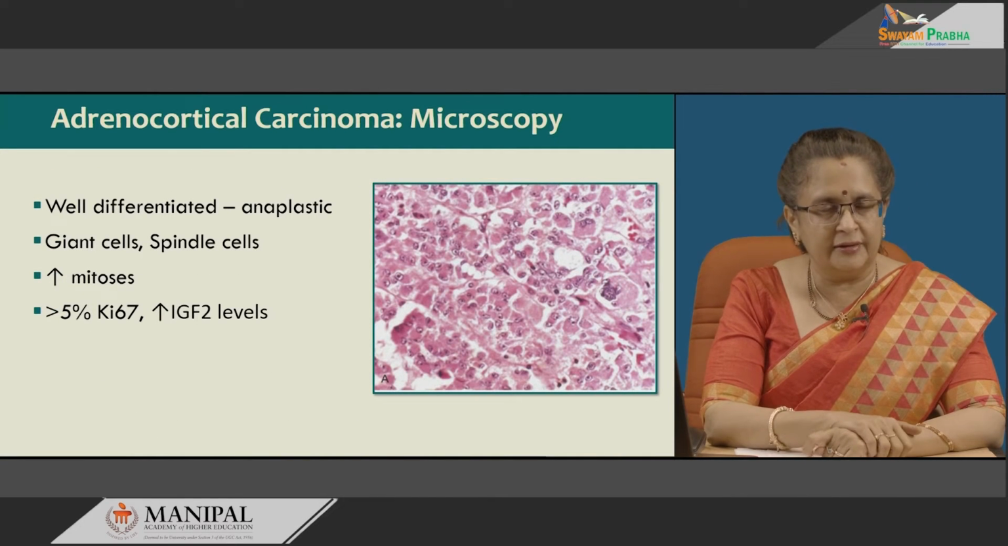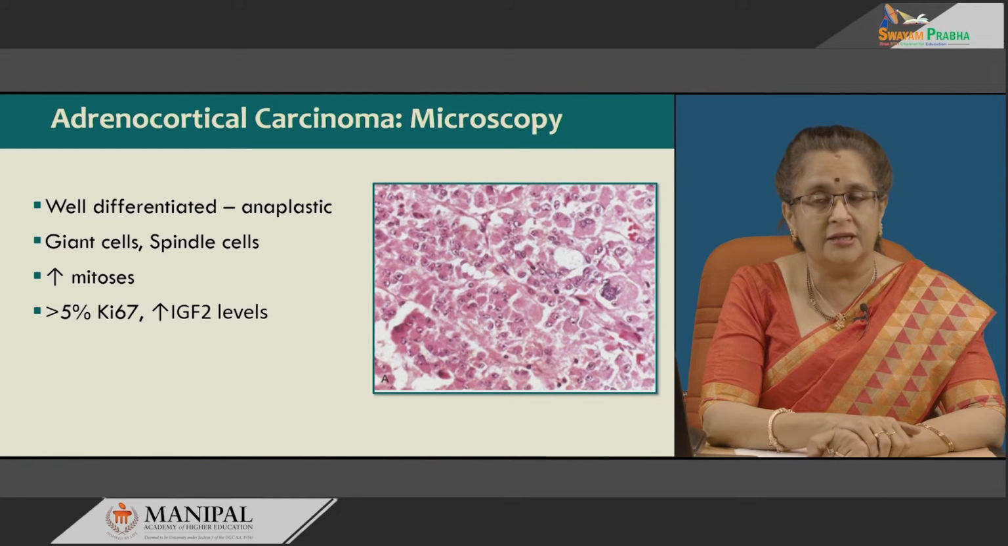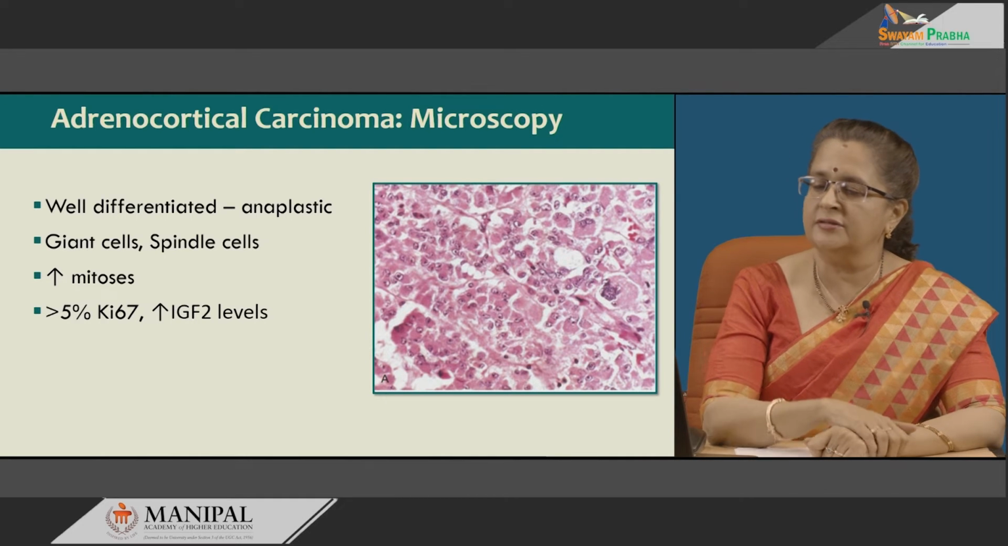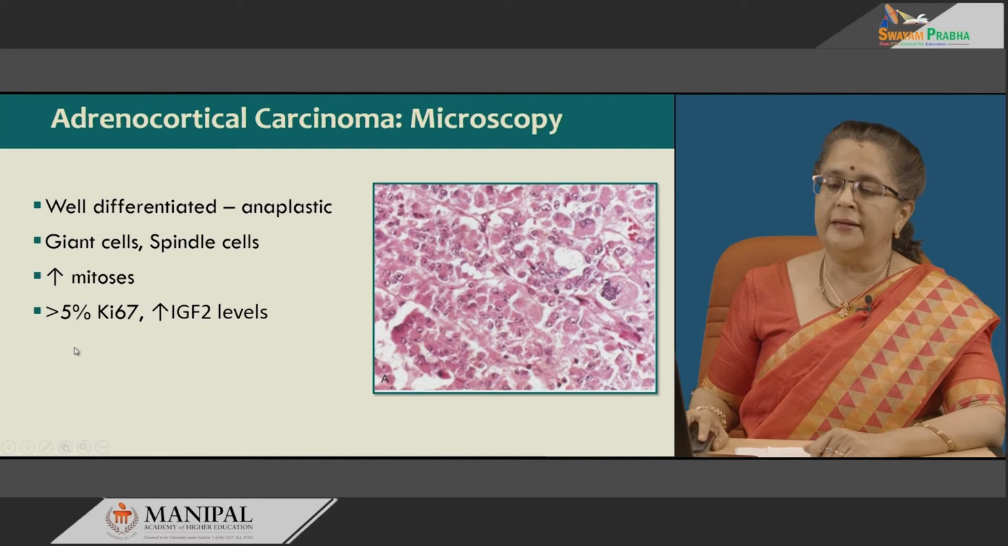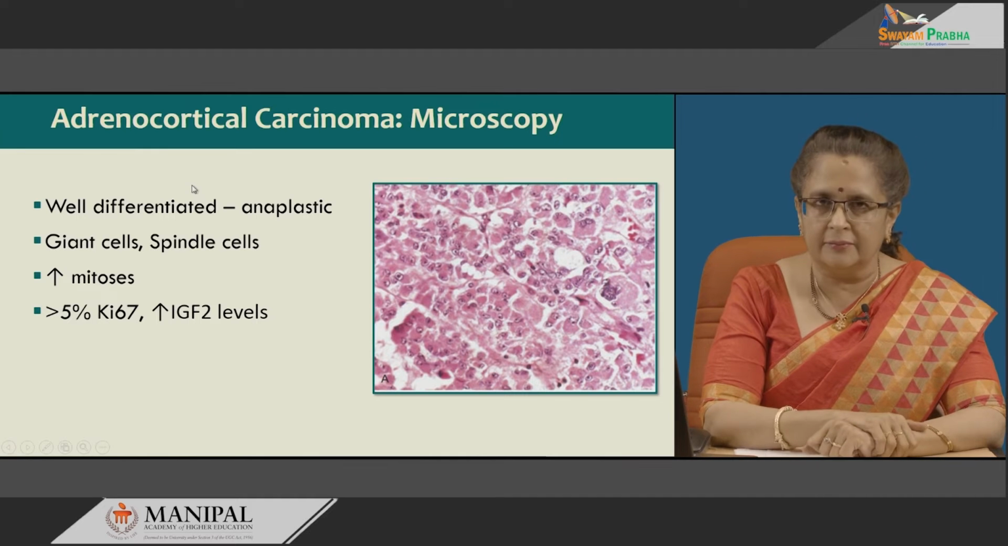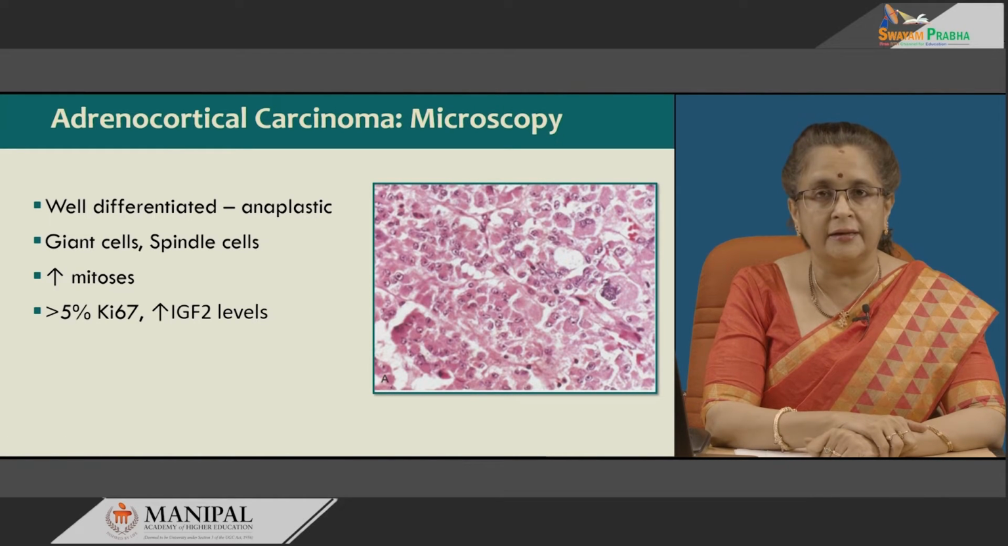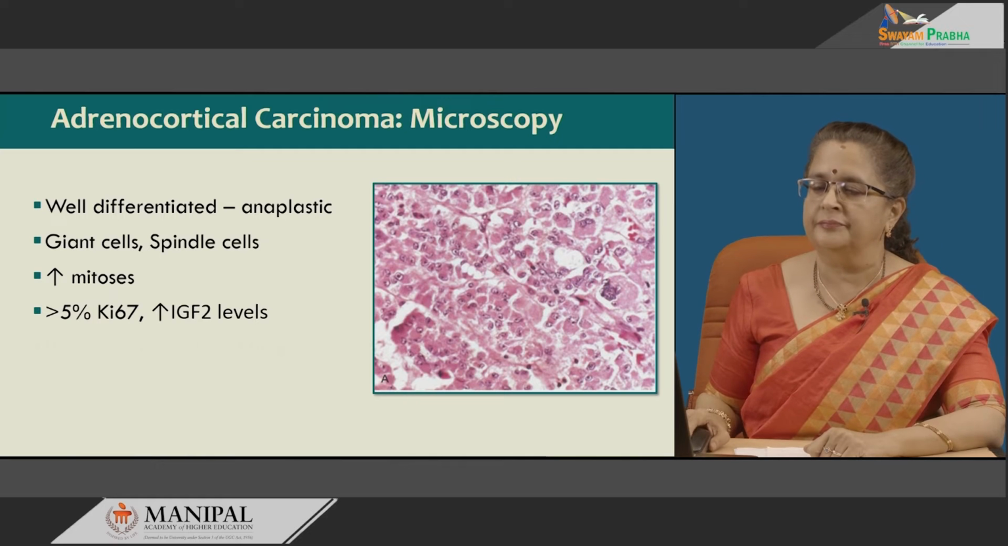Microscopically, these can be well differentiated to anaplastic, and sometimes you can even get spindle cells or giant cells, and most of the time the cells are quite large with an increase in mitosis. And importantly, remember that the Ki67 percentage is more than 5, and it is associated with increased IGF2 levels.